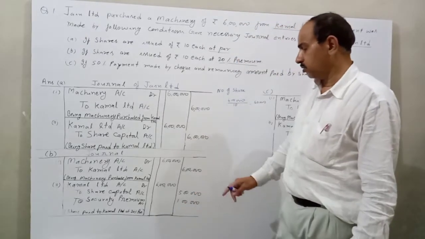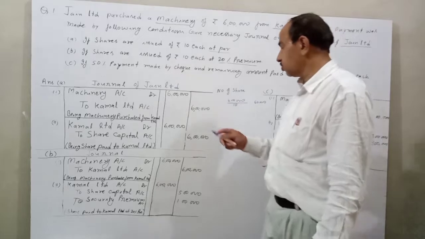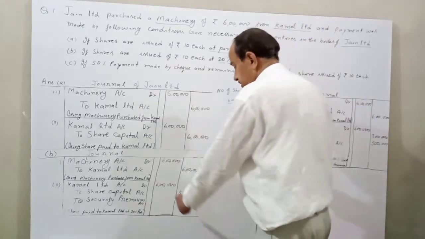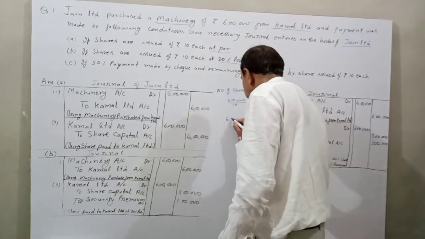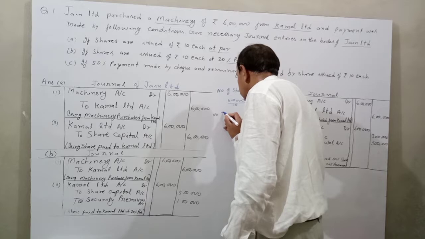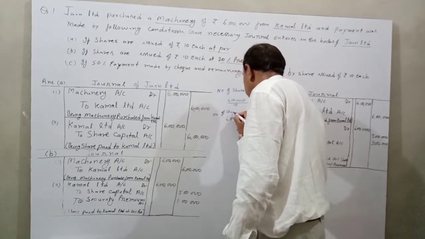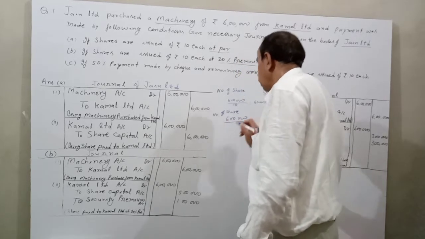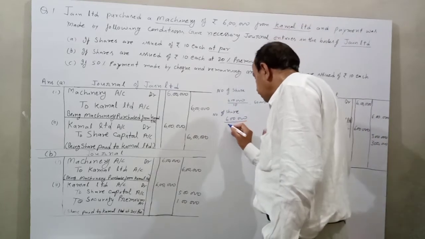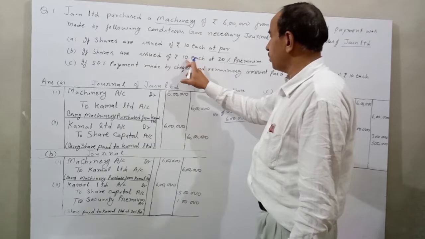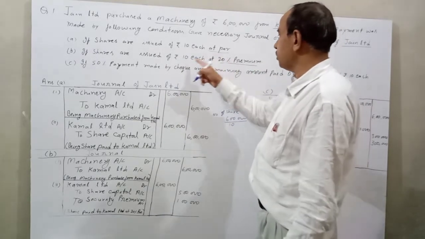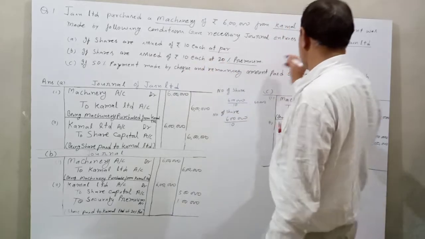How do we calculate the amount? So look here. The amount payable to Kamal Limited is 6 lakh, the value of share is rupees 10, and premium is 20% of 10.